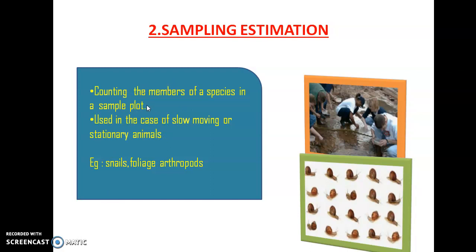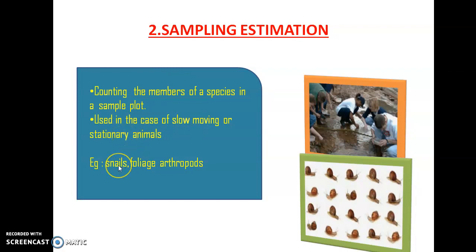In the first or second class we have discussed the different types of sampling: random sampling, systematic sampling, cluster sampling, quadrat sampling, etc. Here we are making some sample plots and estimating the number of species by different kinds of sampling methods. And this is generally done in the case of slow moving or stationary animals.